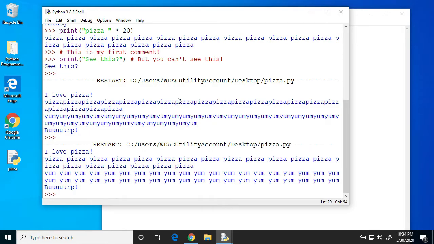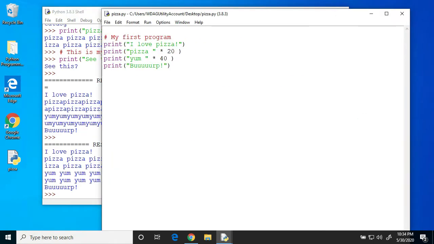What happens if there's an error in your program and it won't run? There are two different kinds of errors that can happen. Let's look at both kinds so you'll know what to do if either one happens to you. Let's go back to our window over here. IDLE checks your program before it even tries to run it. If IDLE finds an error, it's usually a syntax error.